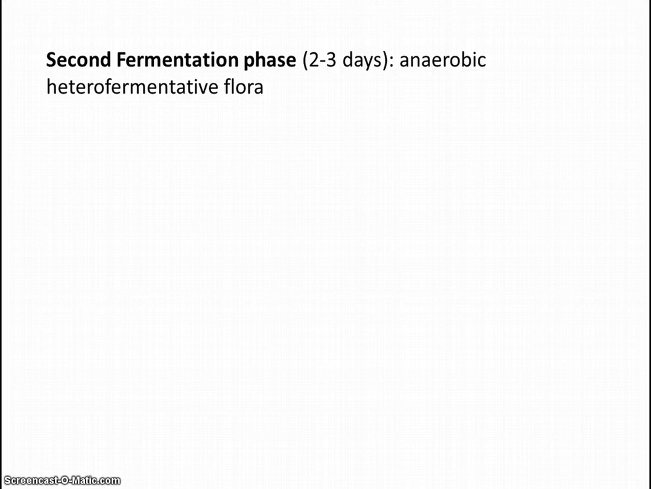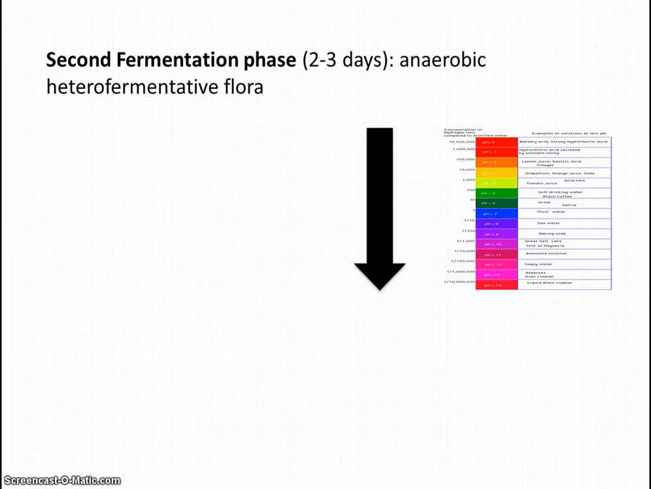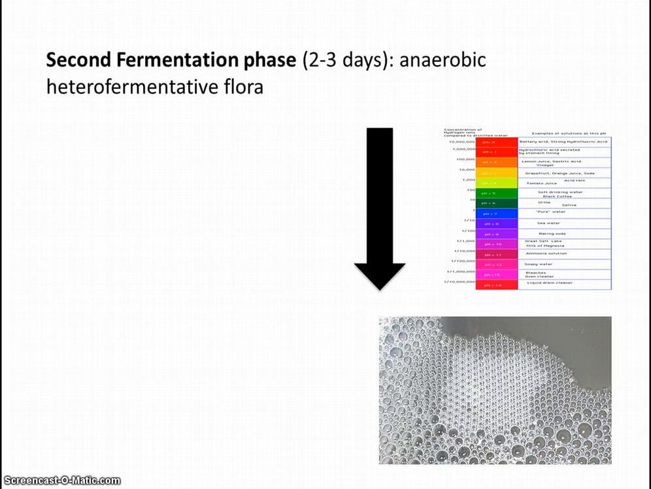In the second fermentation phase, which takes also 2 to 3 days, we find an anaerobic heterofermentative flora. As you may remember, the two heterofermentative lactobacilli play important roles now, Lactobacillus brevis and Leuconostoc mesenteroides. Now the food environment is completely anaerobic. Due to the activity of lactobacilli, which produce lactic acid, the pH value decreases. In addition, foam formation starts because of CO2 production.